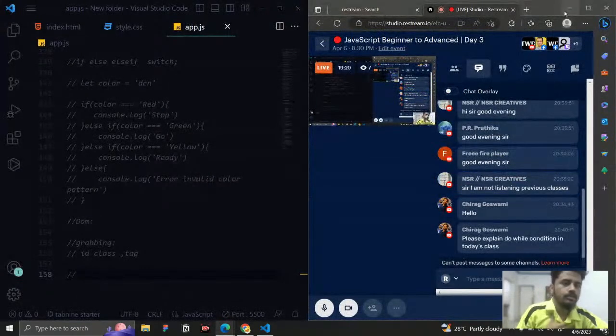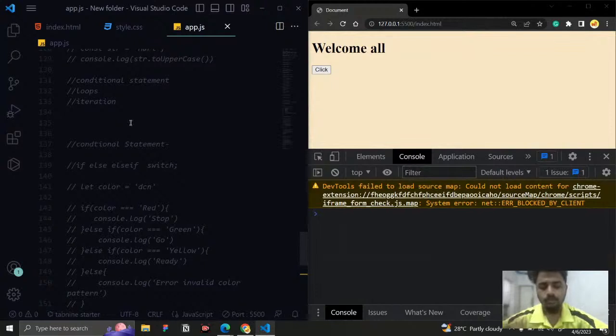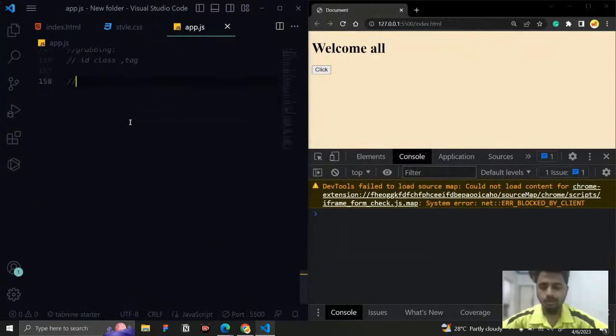Yes, Greg, you will get it. The while loops are there, do while loops are there, everything we will see, if we complete the application today, we will see the loops also. The looping concept is that. So three concepts are left: looping, do while loop, and everything will be explained either today or tomorrow. We will complete it.